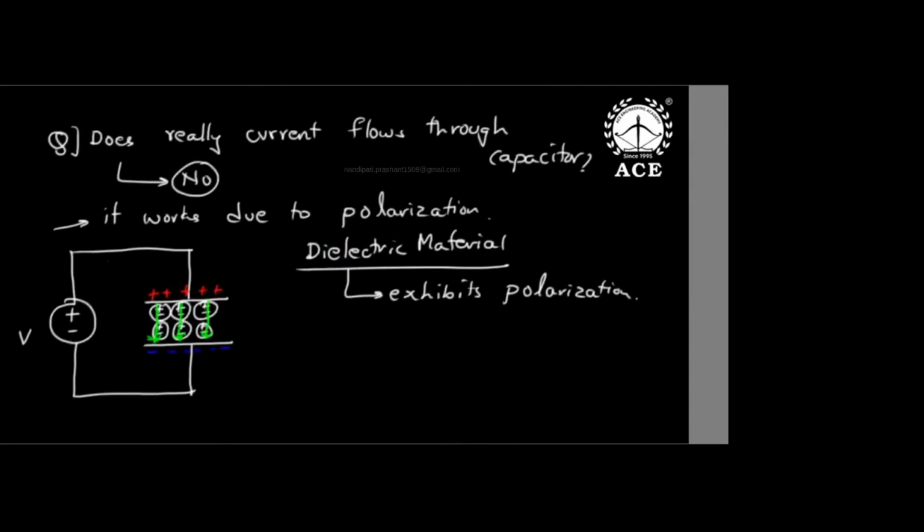Then I ask the real question: does current really flow through a capacitor? No. Yes, sir, actually physical conventional current is not flowing. Then how does a capacitor work? Due to polarization. I explained that polarization. When you apply a specific voltage, the charges get separated, and this process is called polarization, and that is how charges get accumulated in the plates, and an electric field is developed, and that field is stored as electrostatic energy.